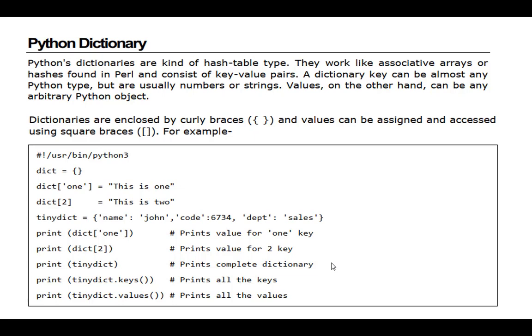If you observe this tiny dict, it has elements as name colon value. This name is called the key, and this John is called the value. It is displayed like a table: name John, code 6734, department sales.